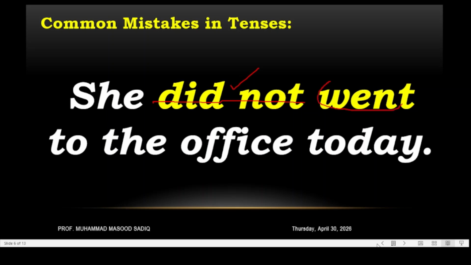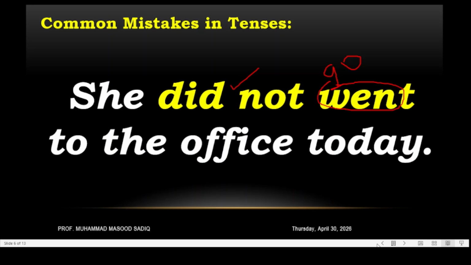This is simple past. So instead of went, we have to use go. So we have to use: she did not go to the office today.